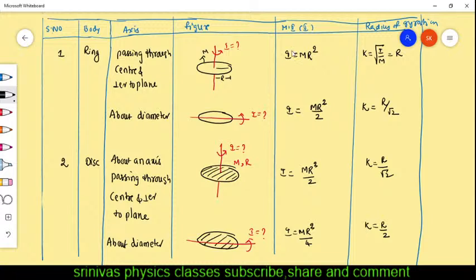Actually you need to learn by heart only the I formulas, not K. The K formula you will get directly, because you write MK square equal to the I formula and substitute. Then from that you will get the K formula. Just learn the moment of inertia formulas and about which axis it is. Two objects we discussed the moment of inertia. Three or four more I will give, and then I will close today's lecture.